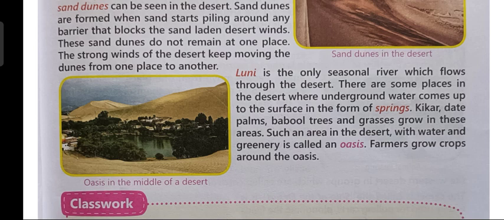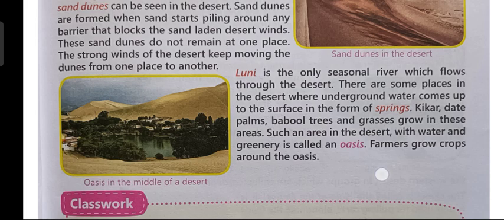the surface, and around this water body you can see many kinds of trees, like you can see kikar, date palm, babul, and then grasses are also seen here. Moreover, children, farmers grow crops around the oasis because water supply is there, so they can irrigate their crops. So children, around the oasis, farmers grow crops.